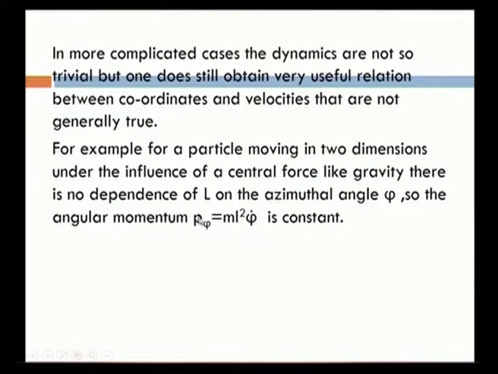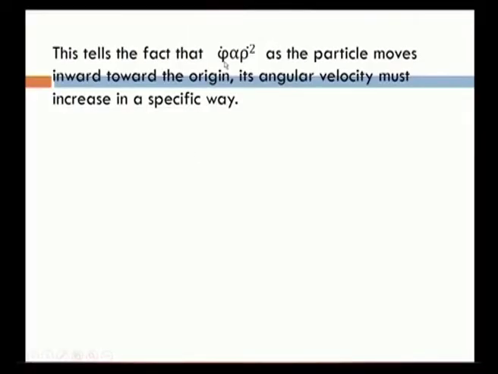So, the angular momentum in polar coordinates p phi is equal to m l square phi dot, which is constant. In this case also p phi is constant. So, canonical momentum is a constant quantity. That is what we learn from this concept. This tells the fact that phi dot is inversely proportional to rho square, as a particle moves inwards towards the origin.